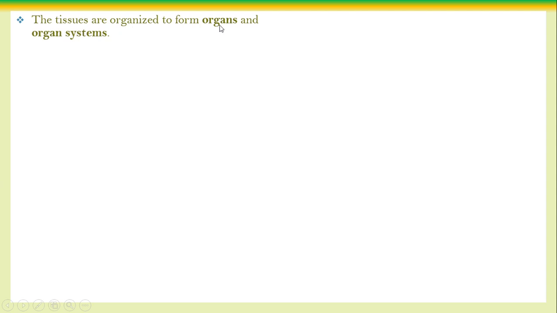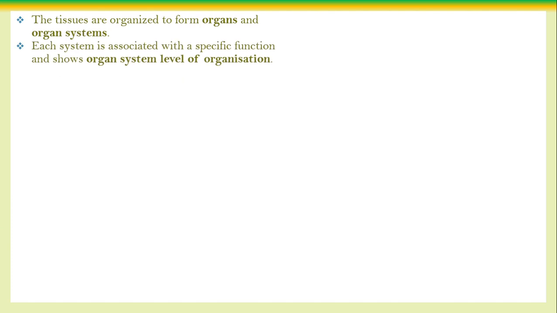Tissues are organized to form the organ and the organ system. Functionally, structurally similar cells form the tissue, functionally similar tissues form the organ, functionally similar organs form the organ system. Each system is associated with a specific function, which shows the organ system level of organization. Each and every organ system of an animal has its own important function. They can't act independently.